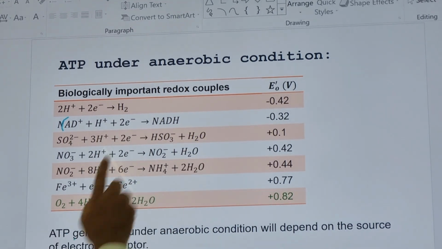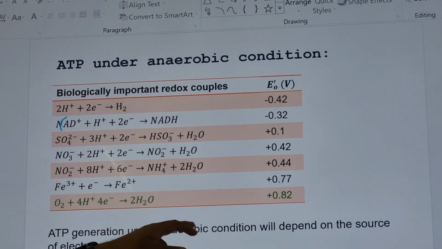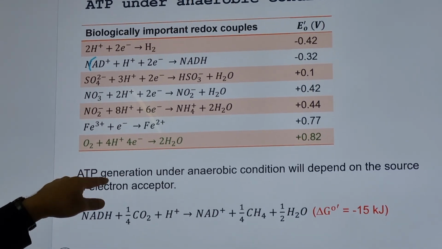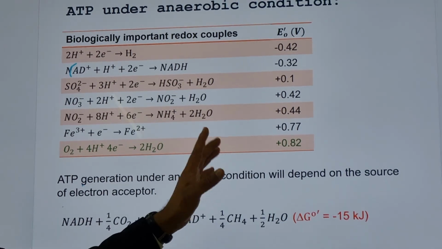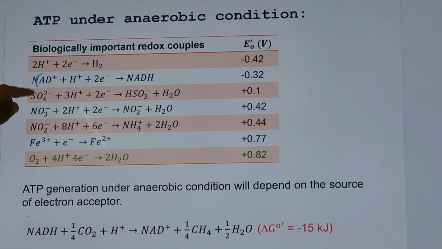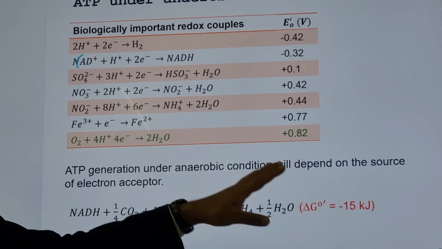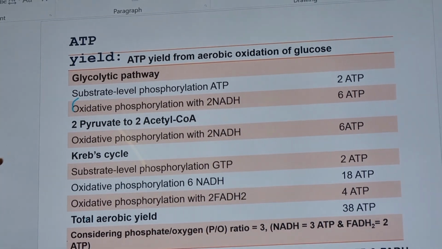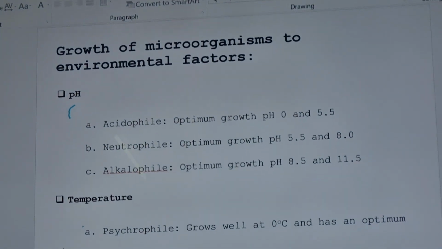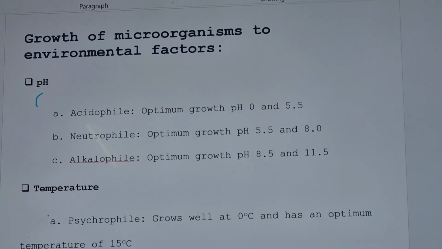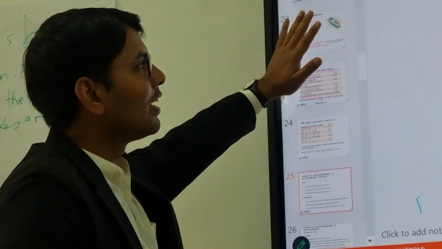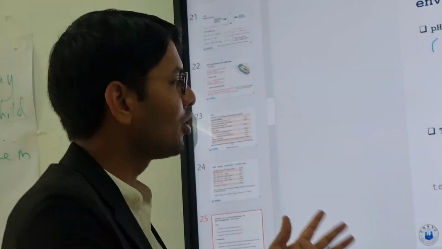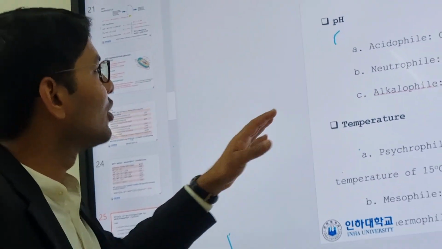Since oxygen has a higher affinity, it has 0.82, and NADH and hydrogen have less affinity, at minus 0.42. ATP generation will depend on the source of the electron acceptor. If oxygen is used as the electron acceptor, the ATP generation will be different from that with the other electron acceptors. The 38 or 30 I showed here is based on oxygen, or aerobic respiration. Now come to the growth of microorganisms. These are the basics which I have explained. Now these are the growth factors which affect the microbial community, mostly bacteria, because we are going to focus on bacteria from now on. The first is pH.